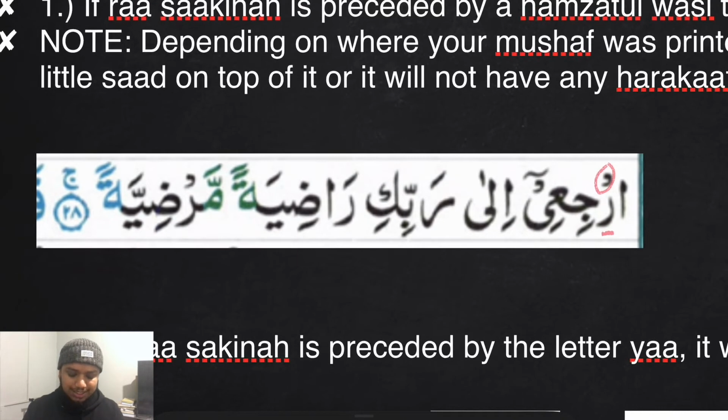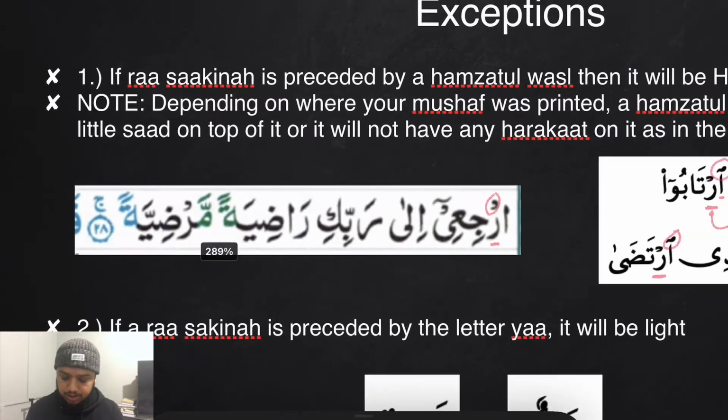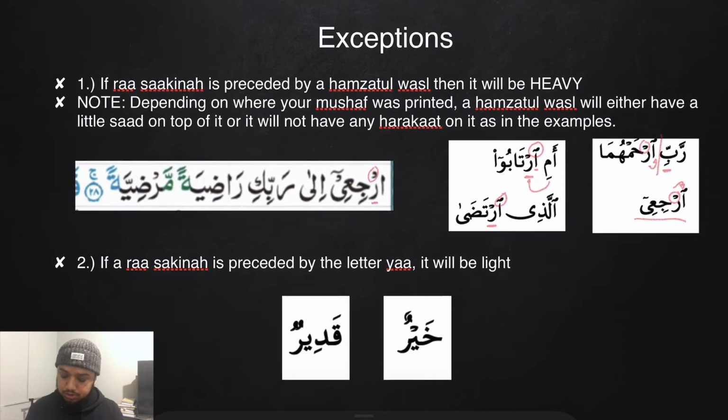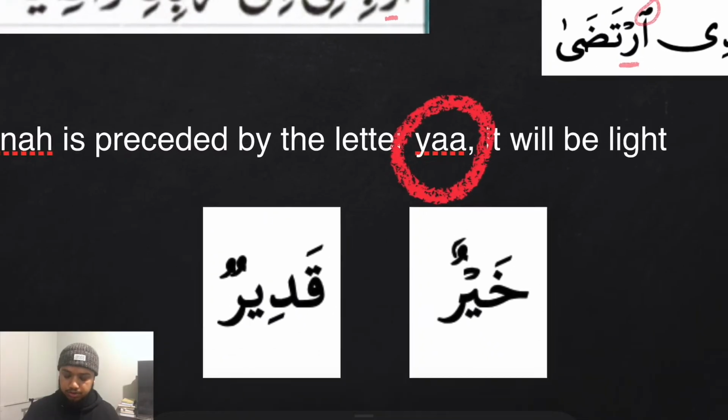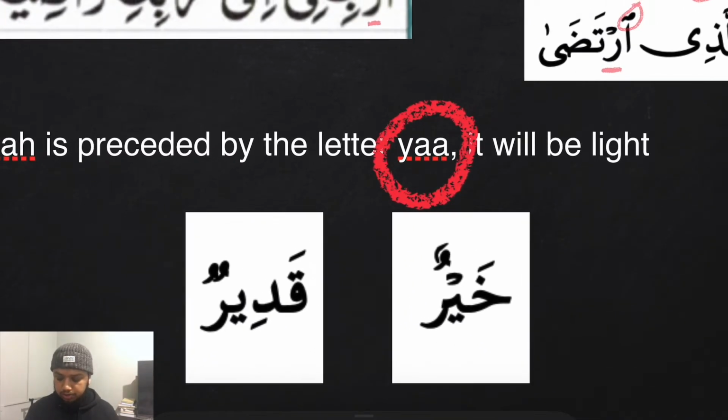ارجعي, not irji'i, because we have ra sakina preceded by hamzatul wasl, and that brings us to exception number 2. If ra sakina is preceded by the letter ya, then it will be light. As we can see in the 2 examples below, we have the word khayr. So we have here khayrun.